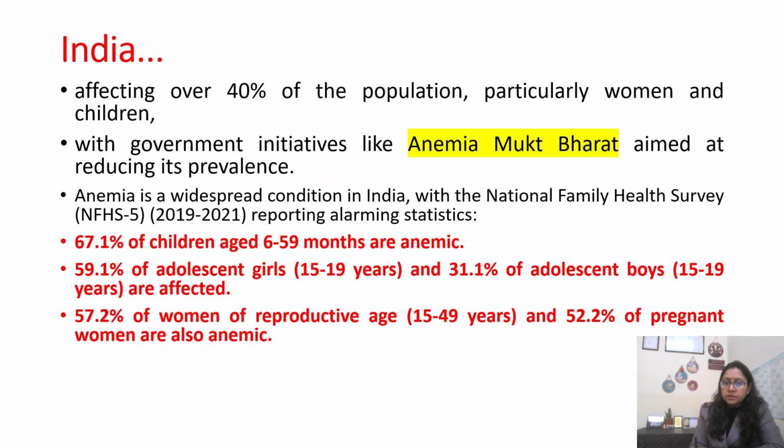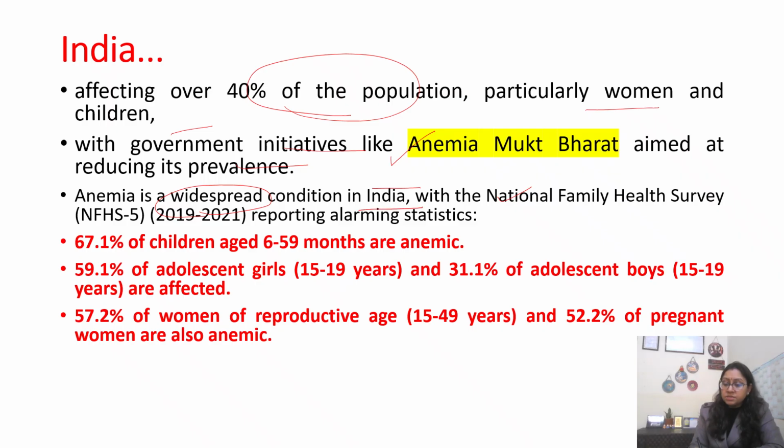इंडिया का डेटा अगर हम देखते हैं, it affects over 40% of population, particularly affecting women and young children. So with government initiatives, as I told you, government, NGOs and many other organizations are there. Like Anemia Mukt Bharat, they aim at reducing its prevalence. अनीमिया इज वाइडस्प्रेड कंडीशन इन इंडिया है और जो नेशनल फैमिली हेल्थ सर्वे हुआ है 19-21 का डेटा, that also poses an alarming statistic.